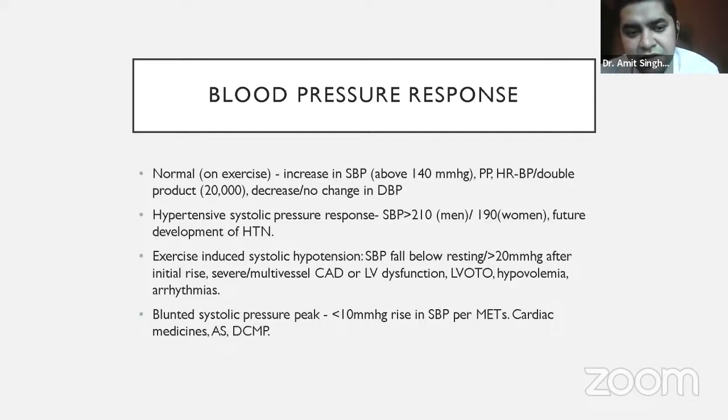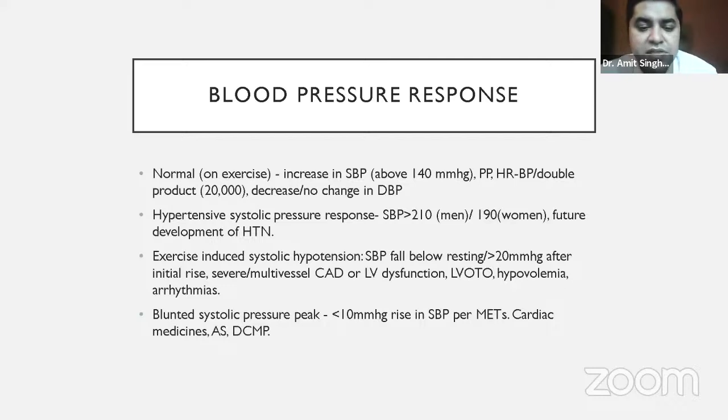So in normal exercise, it will always go more than 20,000. That is called the double product. However, while we are exercising, there is no change in the diastolic blood pressure. We have to keep that in mind. In patients who are having systolic blood pressure more than 210 during exercise, these are the patients who are at risk for development of hypertension in the future. That is called a hypertensive systolic pressure response.